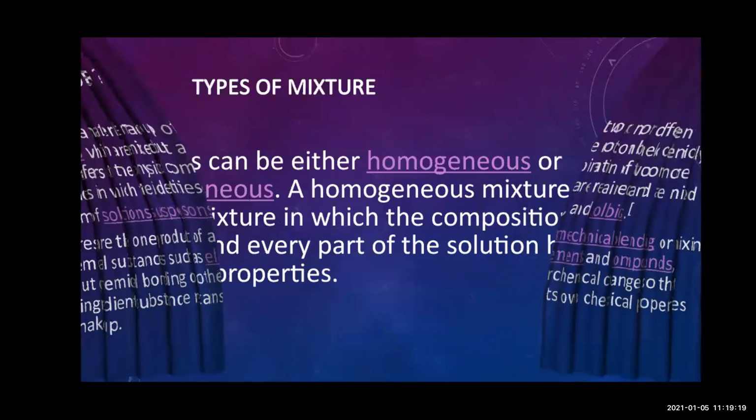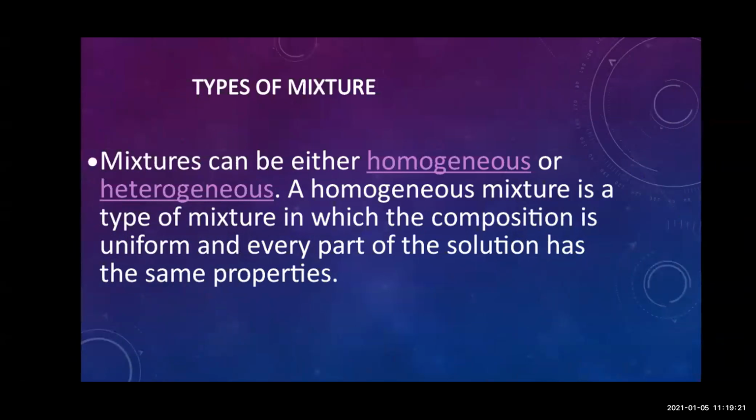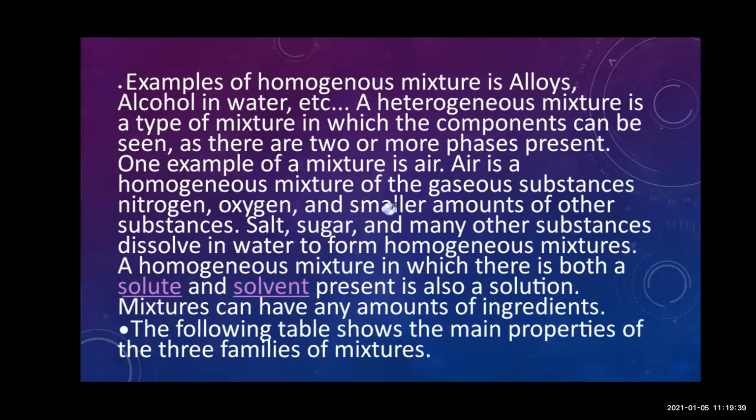Now there are two different types of mixture, that is homogeneous mixture and heterogeneous mixture. Now homogeneous mixture means what? It is a type of mixture in which the composition is uniform and has the same properties. It means whatever you dissolve in this mixture, everything is in proper manner, and you cannot identify whether anything is added to it.